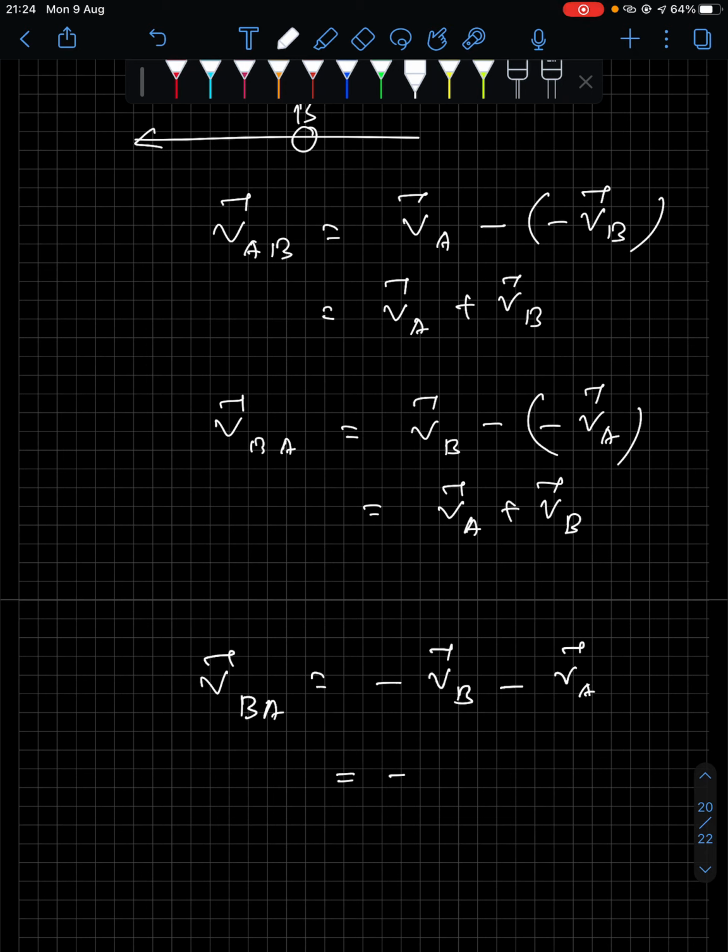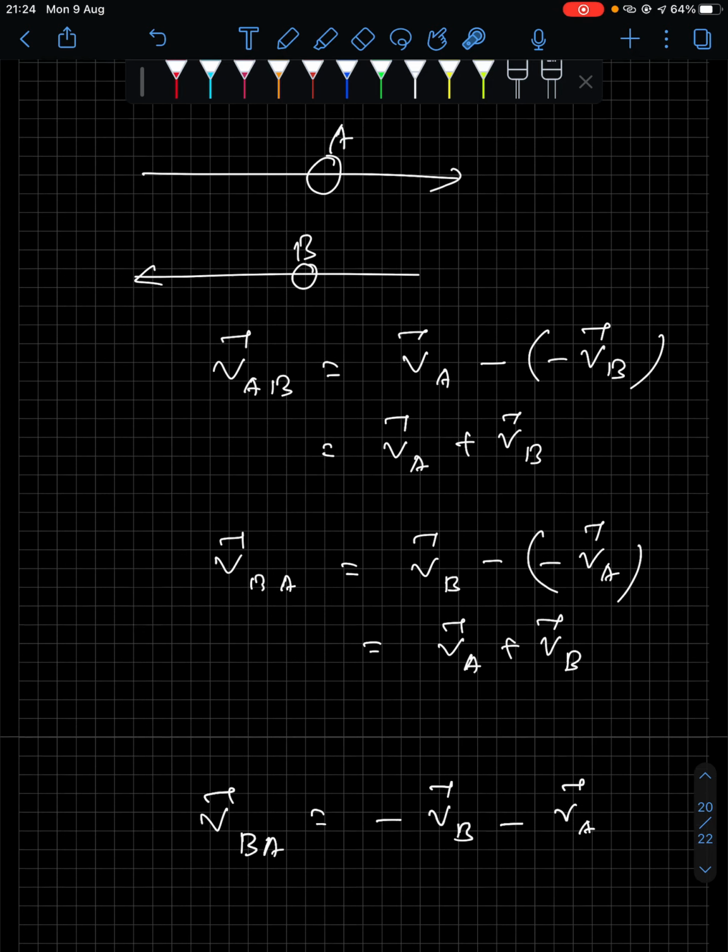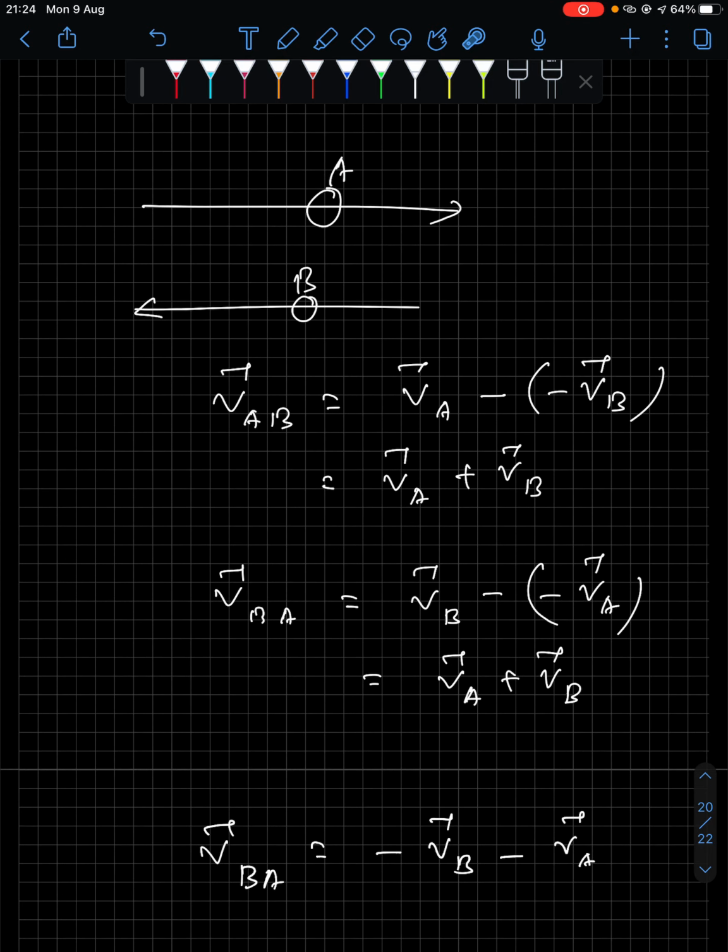So this will give you minus VB minus VA. Okay, so ultimately you are adding up only, but the final result will come out to be negative, right? What will that indicate? The negative result will only indicate the direction, that the direction is towards the left. Okay, so I have given you both the representations. I hope you will be more comfortable with this.